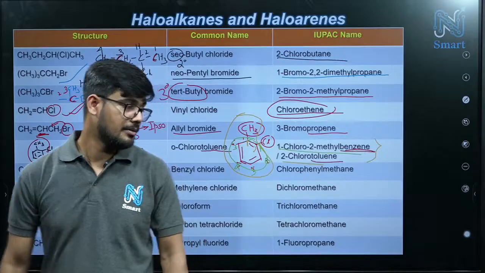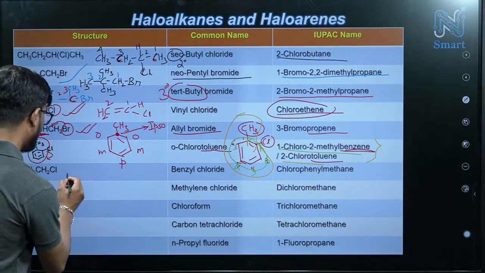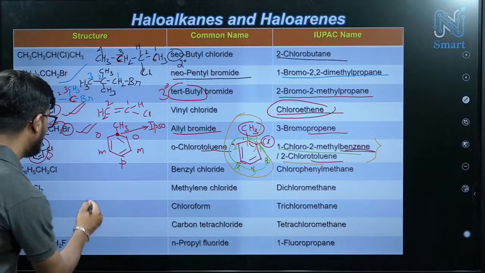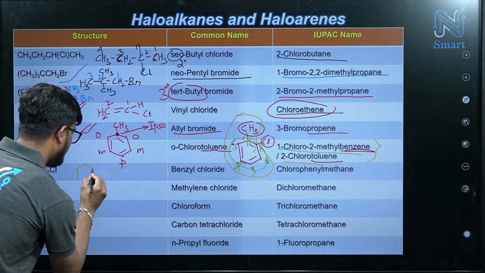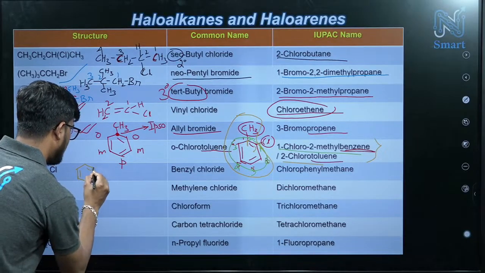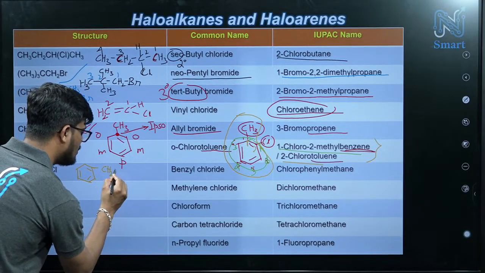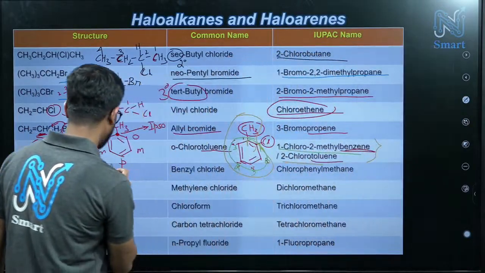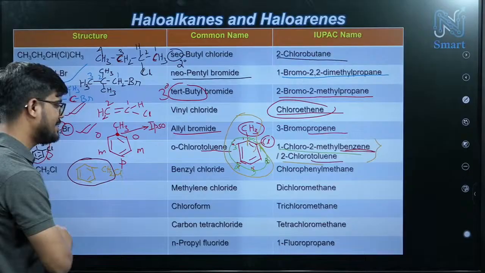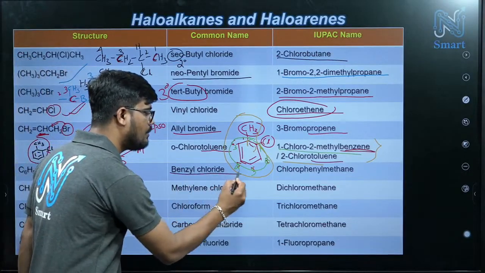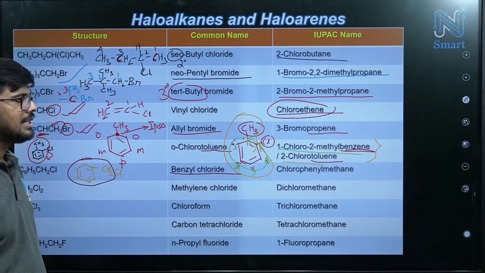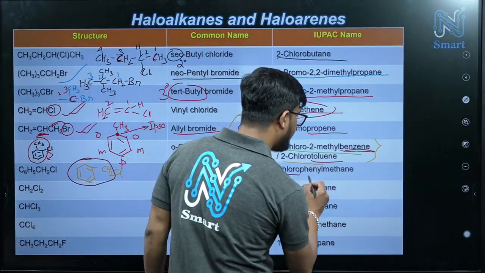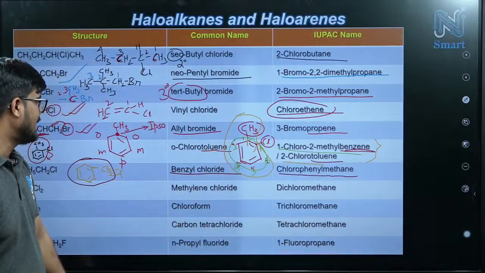Next we have another one, the benzyl system. So C6H5CH2Cl. That means here we have one benzene ring and here we have CH2Cl. Already I said this entire system is called the benzyl system. So we call it benzyl chloride, the common name. And the IUPAC name is chlorophenylmethane. How will we explain that?